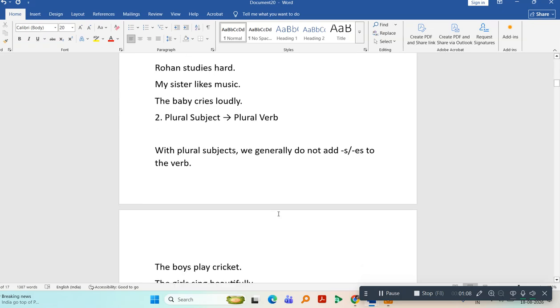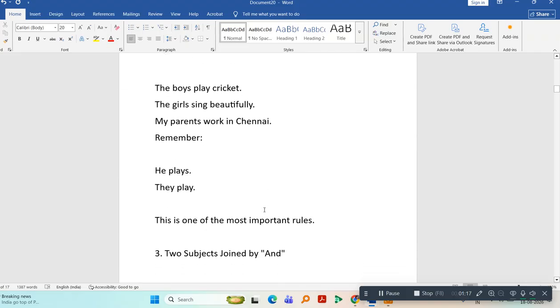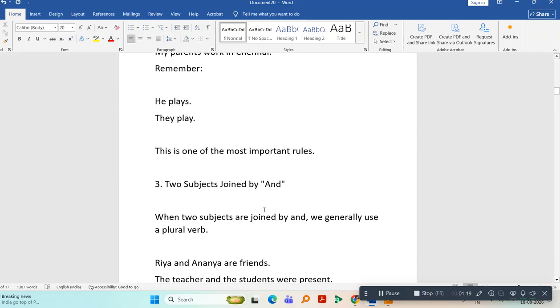If the subject is plural, then the verb will be plural. We will not add s or es to the verb. For example, the boys play cricket, the girls sing beautifully, my parents work in Chennai, he plays, they play. This is one of the most important rules.